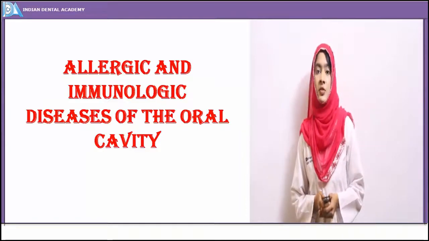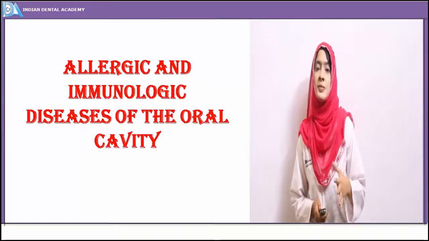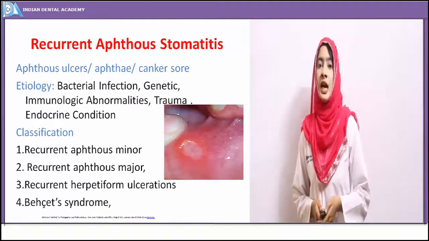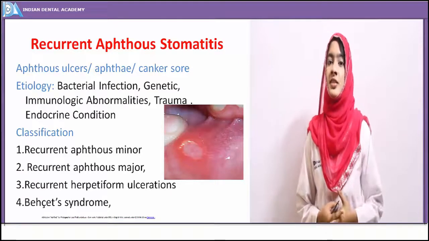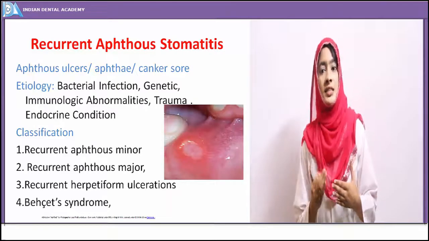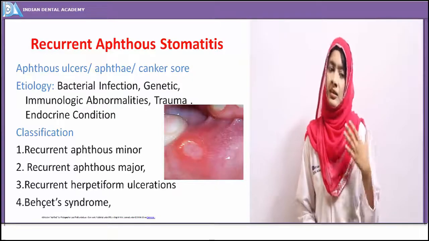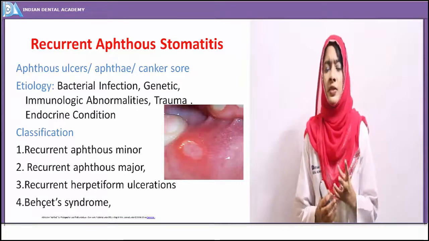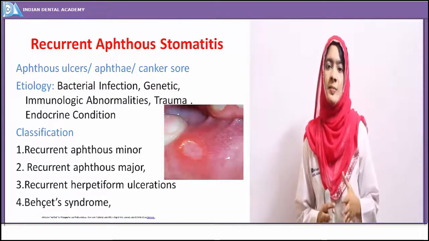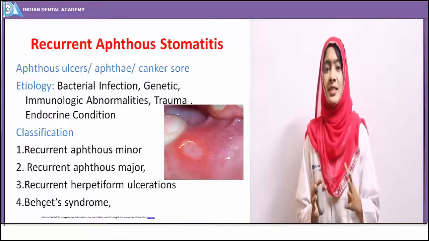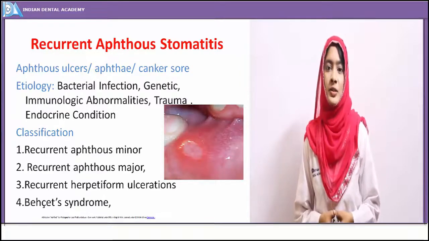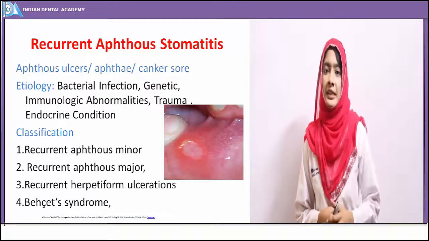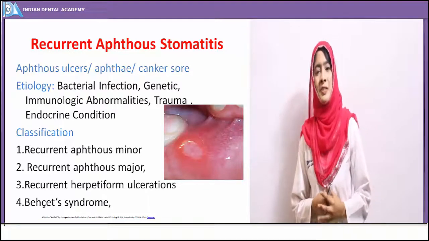The commonest form, which almost 90% of the population suffers from, is the recurrent aphthous stomatitis or the recurrent aphthous ulcer. As we know, every one of us might have suffered from this ulcer at any point in our lifetime, either during childhood, during growing years, or in adult form, either because of trauma to the area or any specific cause. So ulcer is the term which everyone is familiar with because they have gone through this phenomenon at one point in their lifetime. So what is recurrent aphthous stomatitis?